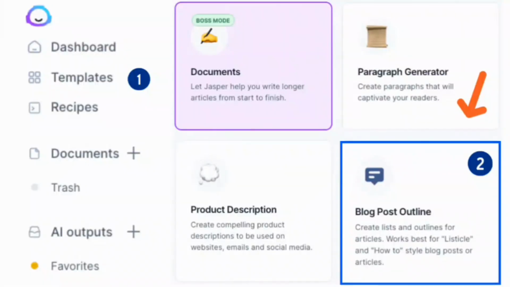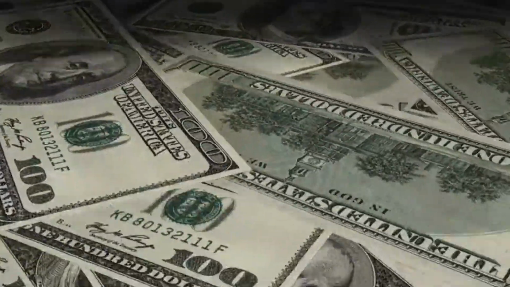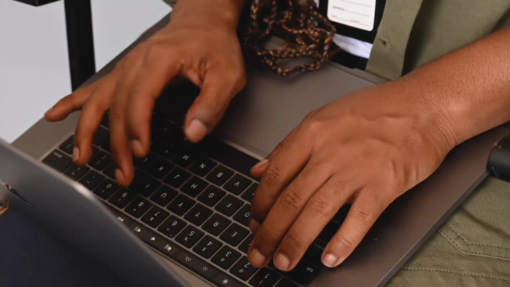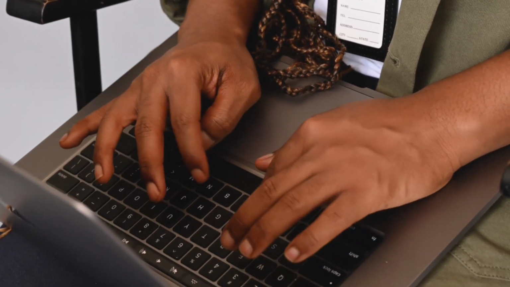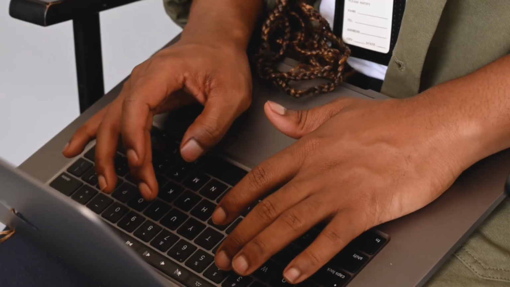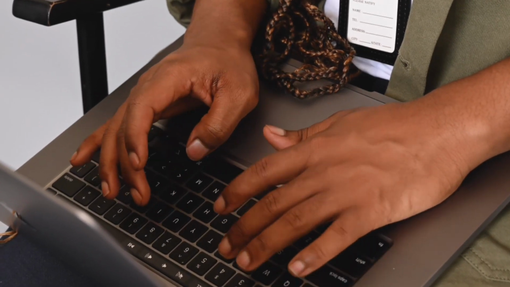If you are creating content for social media, let's say an Instagram post, you have to use the template that is designed for Instagram. Making use of these already designed templates will optimize your campaign and put you in the best position to increase your commission from these social media campaigns. Once you successfully select the template and add the information of your product, within seconds, Jasper will provide you with the right content for your social media campaign.